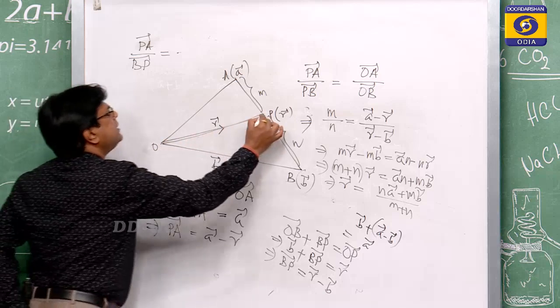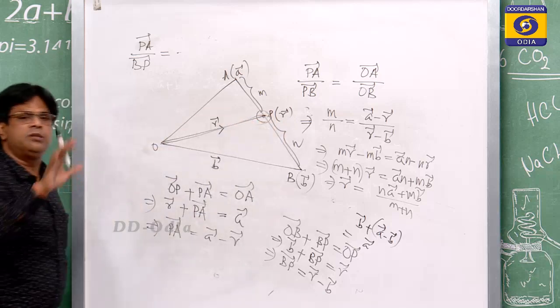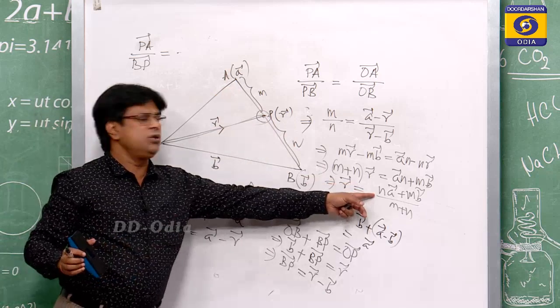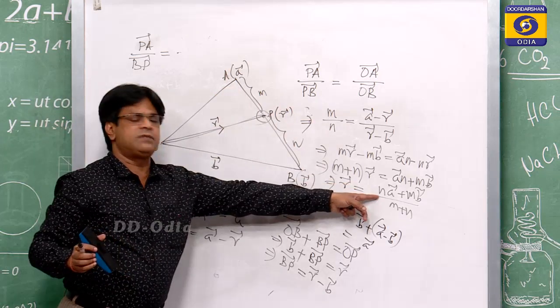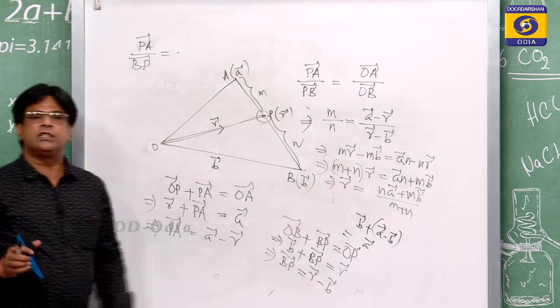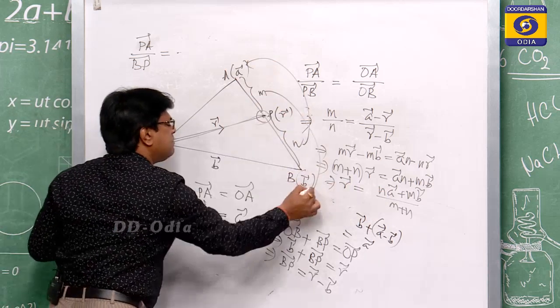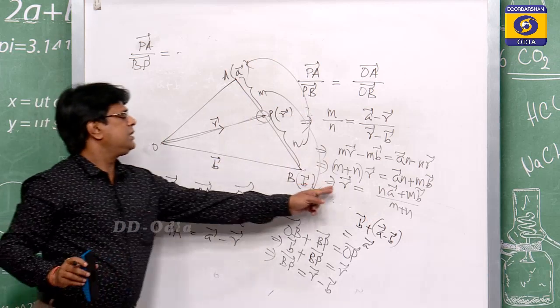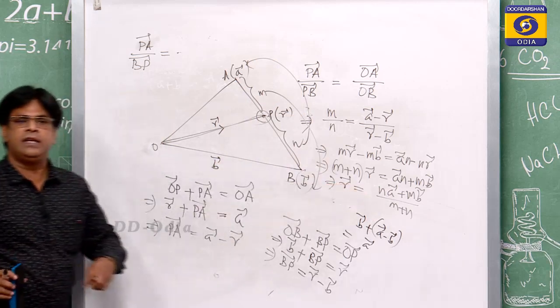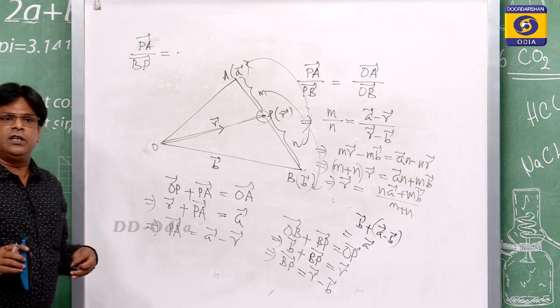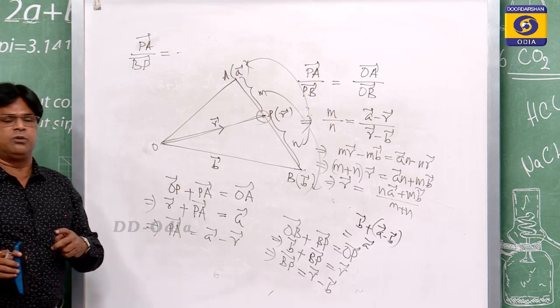So, P is a point whose position vector is r. This divides AB in the ratio m is to n. This gives us n into A plus m into B. This means n is multiplied with A, m is multiplied with B. So, this becomes nA plus mB by m plus n. So, this is your internal division, or internal section formula.